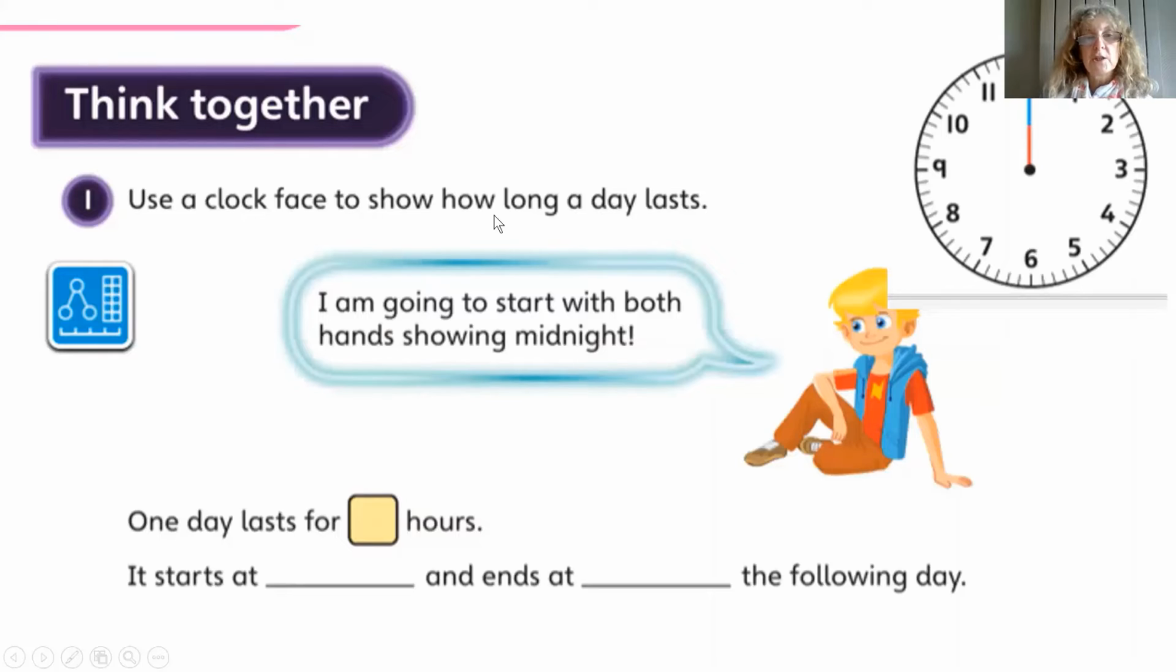Use a clock face to show how long a day lasts. So if we look here, you can see this here. We've got 12 o'clock. So it starts when both hands are at midnight, because we know that is spot on 12 o'clock. So the day lasts, it goes around once, and it goes around again, doesn't it? Remember what we said here? This is when you'll be fast asleep in bed, because it starts at 12 o'clock midnight.